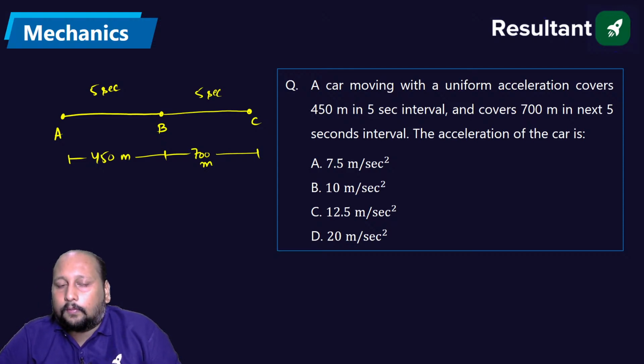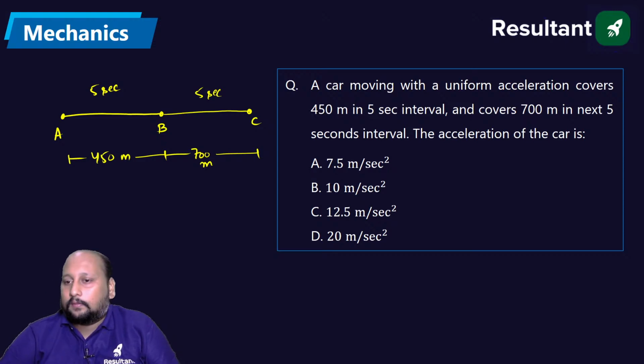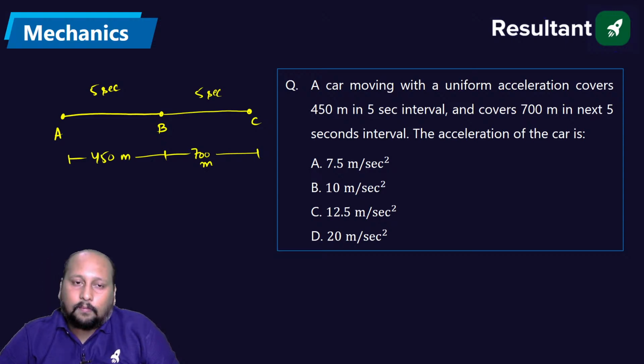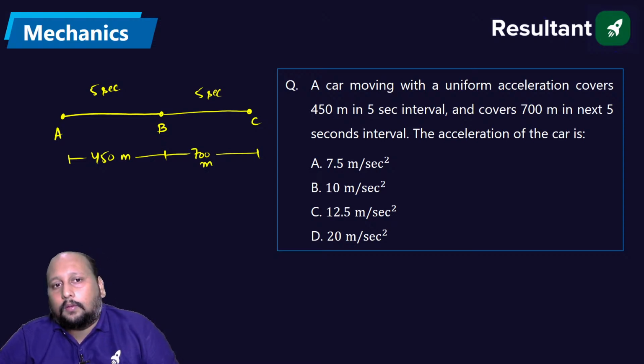C. Okay. We are having one more answer. Yes, B. Confusion between B and C. 90 and 35. Yes. What is the acceleration of the car?